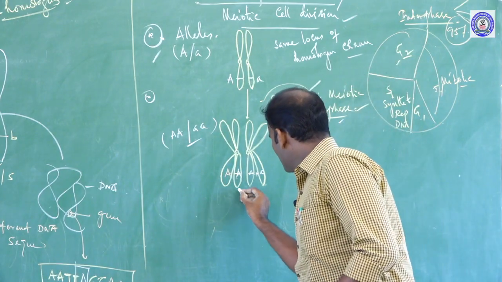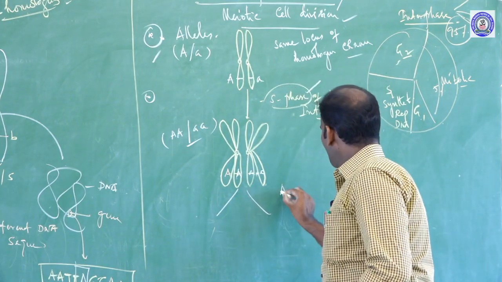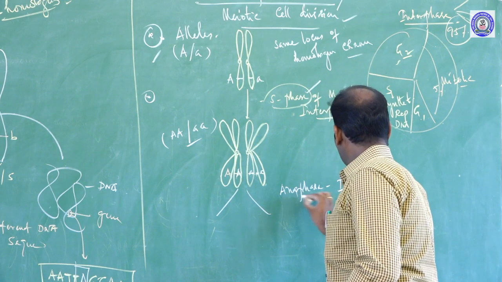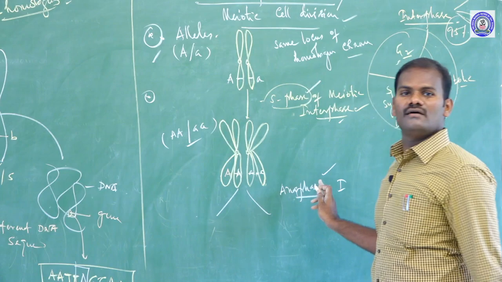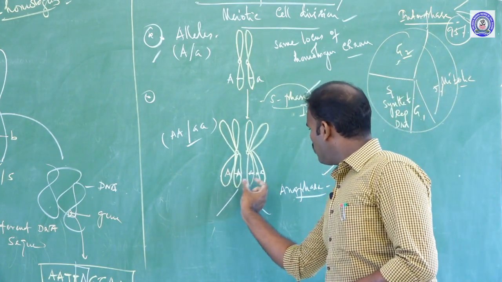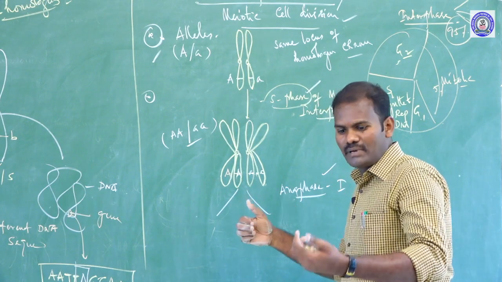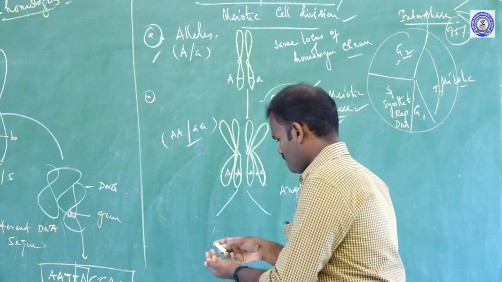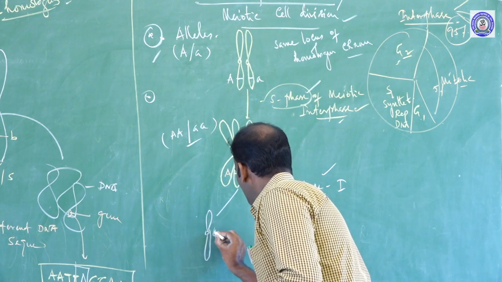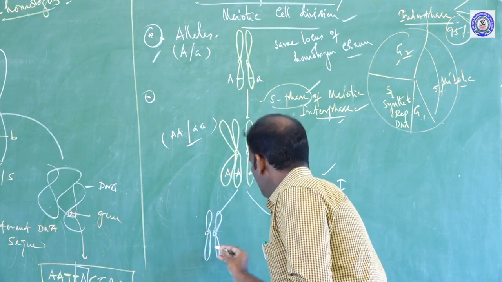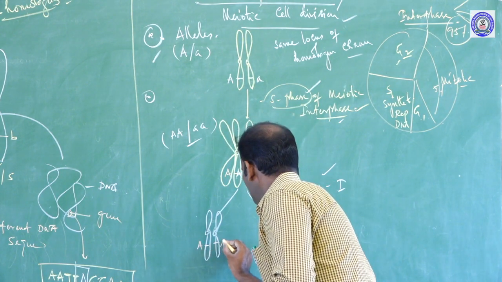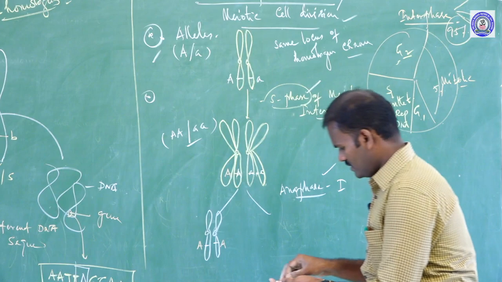Next, in anaphase 1 of the meiotic cell division, these two homologous chromosomes get separated. The gene capital A gets separated, and here also.